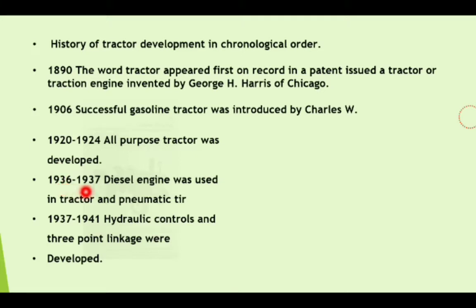Then in 1936-37, the diesel engine was used in tractors and pneumatic tires were introduced. In 1937 to 1941, hydraulic control and three-point linkage systems were developed and used in tractors.